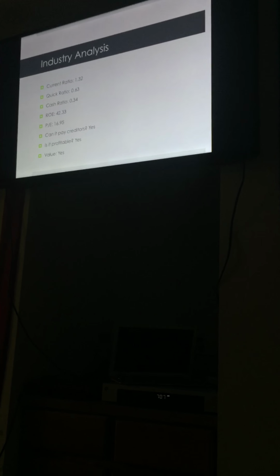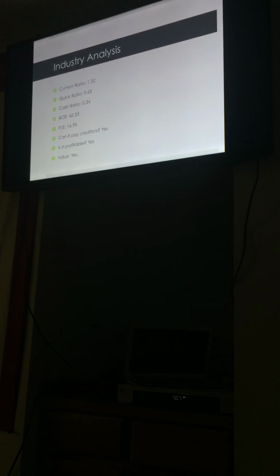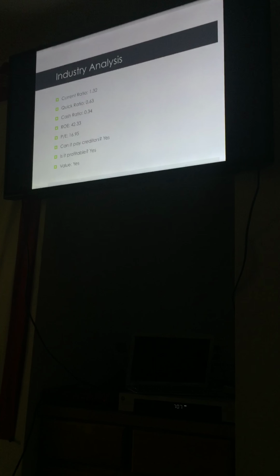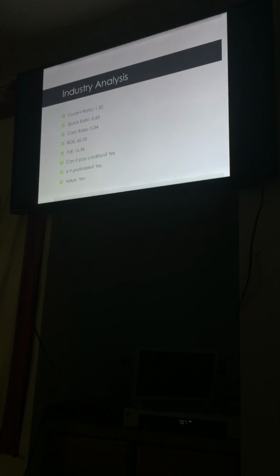So as an entire industry, it's a very profitable industry. Most of the companies in it are able to pay their creditors. All the companies that I researched were able to pay their creditors, and it's a very valuable industry to invest in.